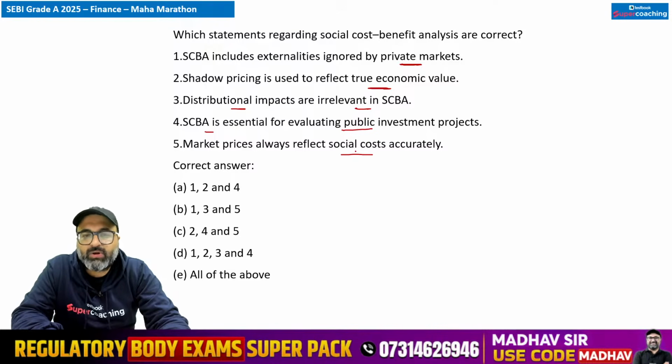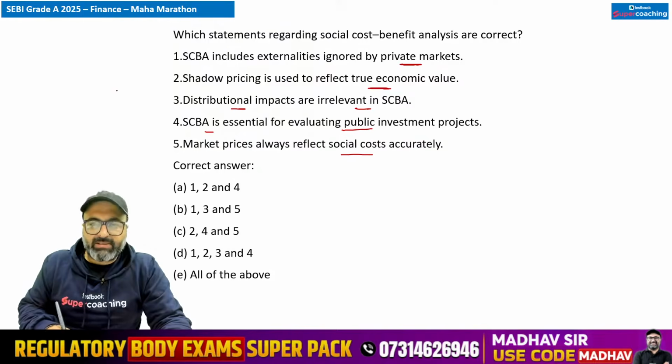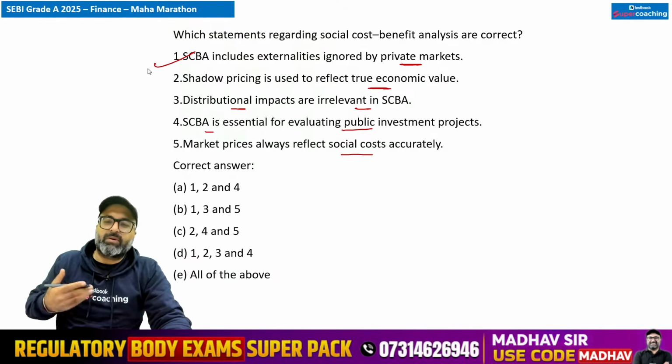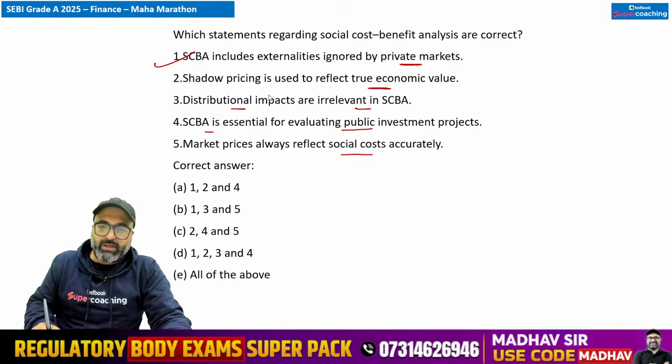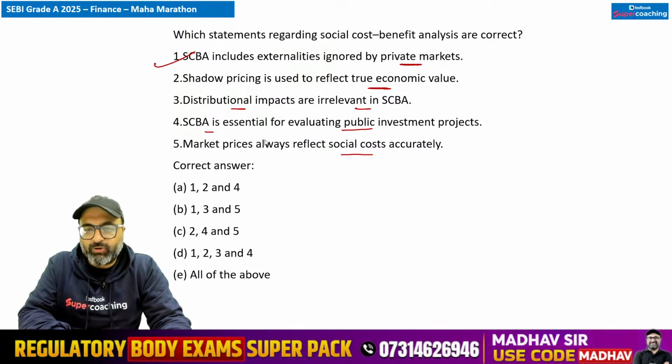See, social cost benefit analysis includes externalities which are ignored by private market. This is correct. Because it explicitly incorporates positive and negative externalities, example pollution, social benefits that private cost benefit basically ignores. Next is shadow pricing is used to reflect true economic value.